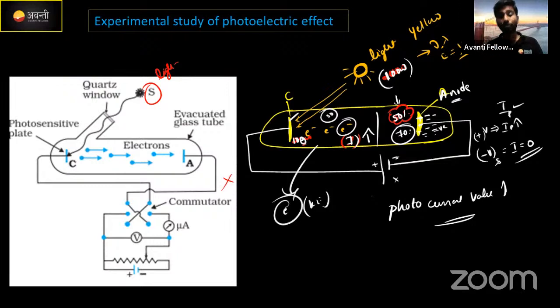Due to the negatively charged anode, it opposes the electrons coming towards it. In a small unit of time it opposes all the electrons ejected from the metal surface, and it makes the current value completely zero. The potential developed between these two to make the current zero, whatever potential we supplied, that potential we call the stopping potential.